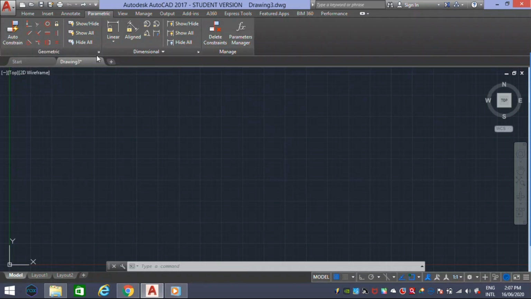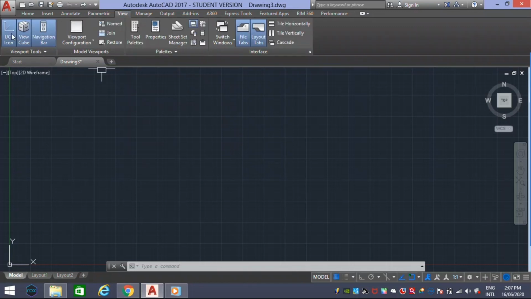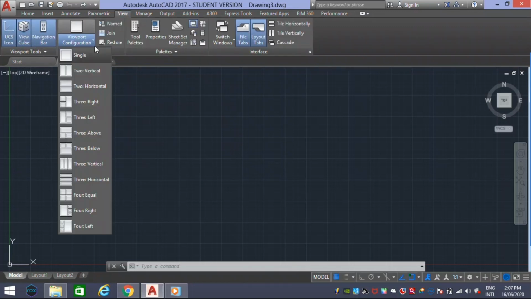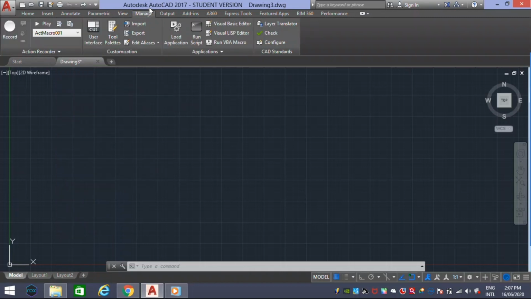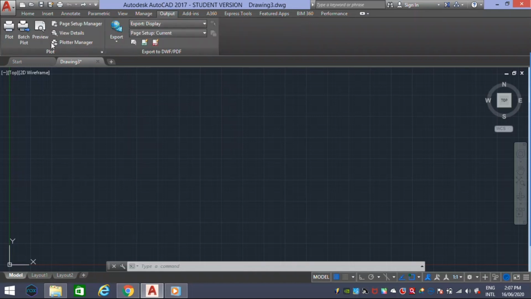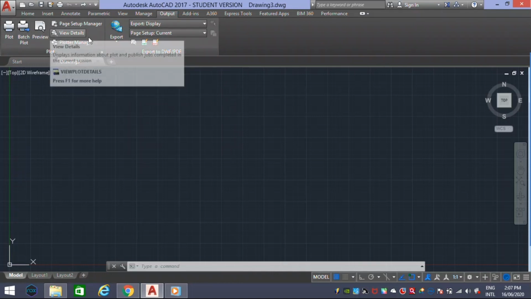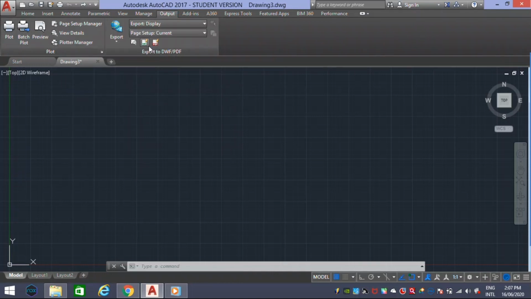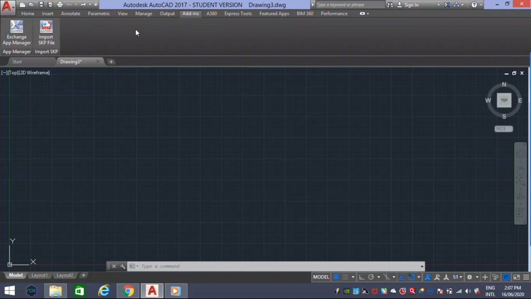And next one is view. Viewing the workspace in 2D and 3D objects. That means making our viewport comfortable in faces, that is top, left, bottom, right, back, etc. Then the next one is manage, where we can manage file imports and exports, input and output, print previews, PDF conversion options, add-ins, and importing files from other applications to CAD like SketchUp, etc. A360 sharing views, documents, Express Tools, and Command Aliases can be edited.